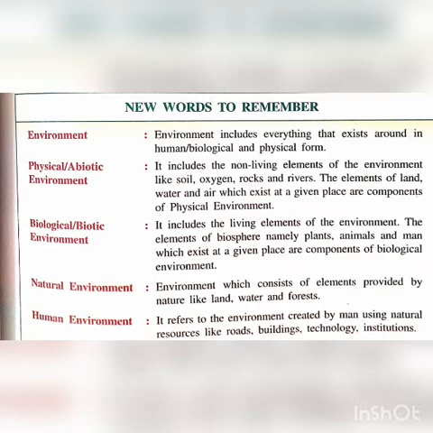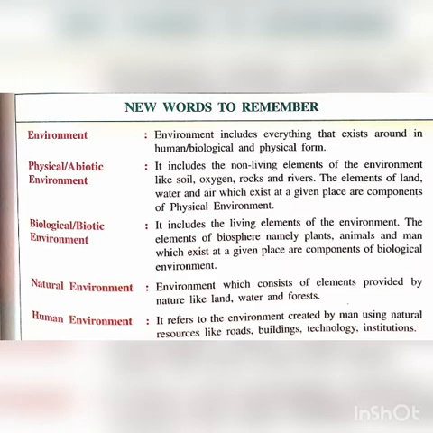And next one is human environment, which refers to the environment created by man using natural resources, like roads, buildings, technology, institutions, schools, colleges, etc. So in this human environment, we have built so many things by using the natural environment resources like land, water, forest.